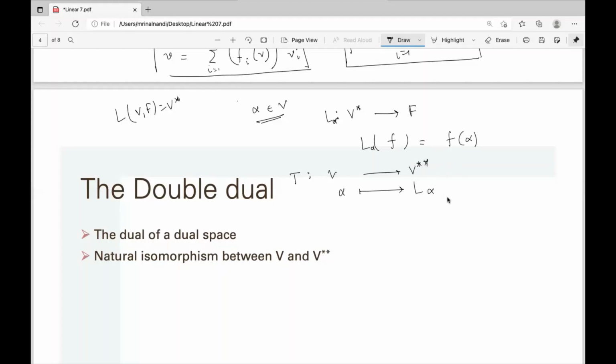What is L alpha? L alpha is a transformation such that if you take f as a linear functional input, it will give f alpha as output. And you can easily check this is again a linear transformation from V to V double star, and not only a linear transformation, it is an isomorphism. So this is also called the natural isomorphism between V and V double star.